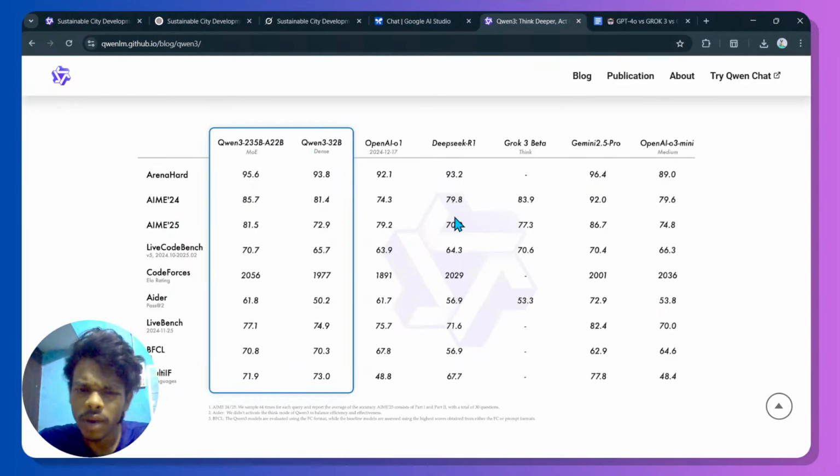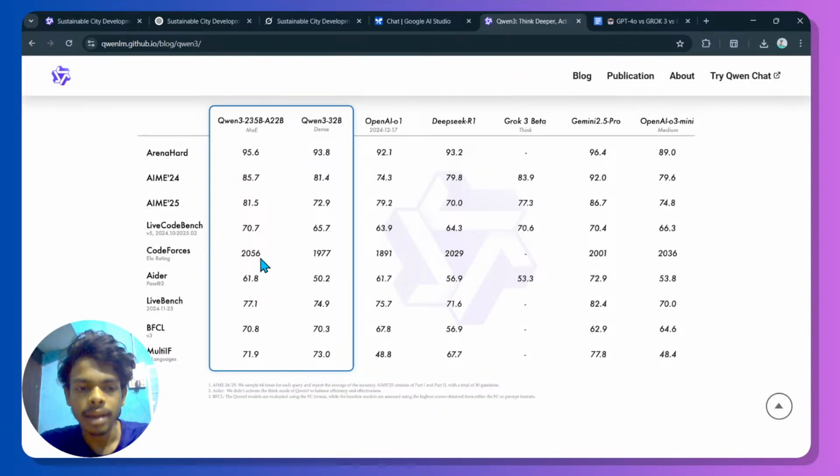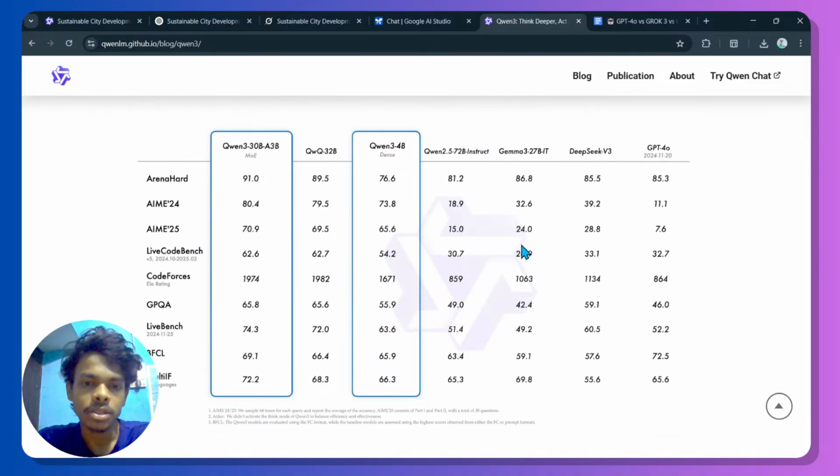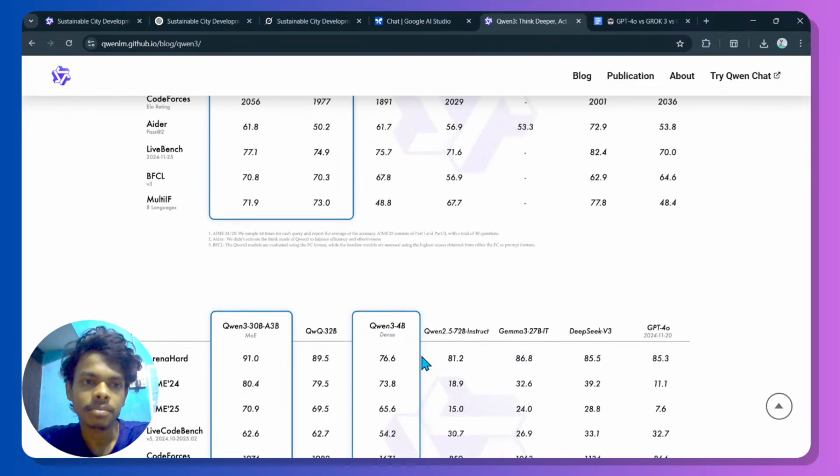I do not know why they wrote that they are having higher scores in Codeforces. Like they are having 2056, whereas Gemini 2.5 Pro is only having 2001, and this is the coding problem they are solving. But we generated UI, so maybe there might be some sort of issues with Qwen-3. So it's okay, and you can also see that there is the comparison, and Qwen-3 was literally leading.